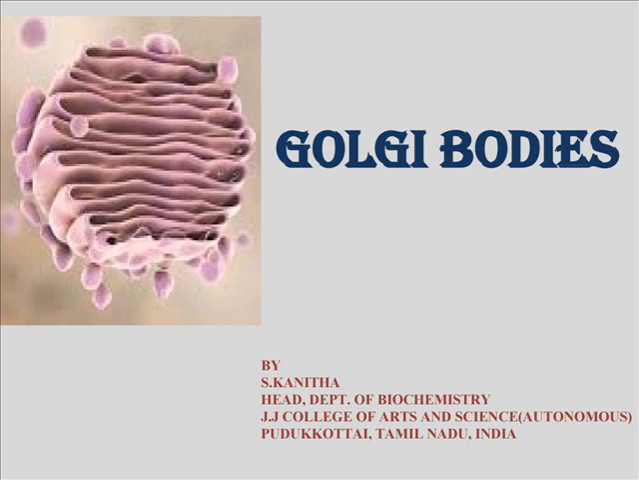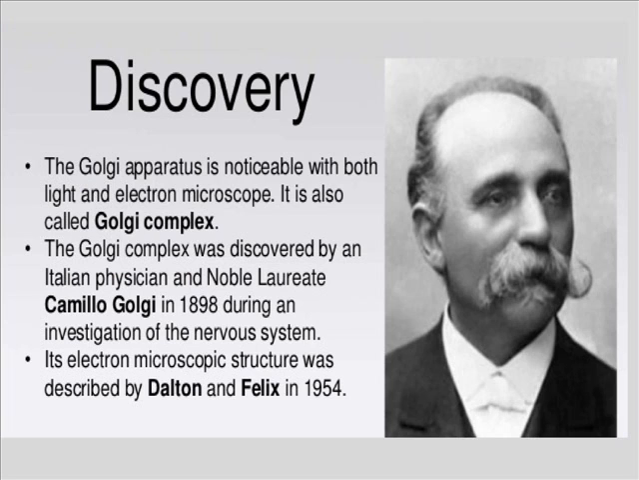In this video, we are going to see about the Golgi apparatus. The Golgi complex was initially discovered by an Italian physician and Nobel laureate, Camillo Golgi, in the year 1898. He discovered this Golgi complex during an investigation of the nervous system. The Golgi apparatus is also known as Golgi complex. The electron microscopic structure of the Golgi complex was described by Dalton and Felix in the year 1954.